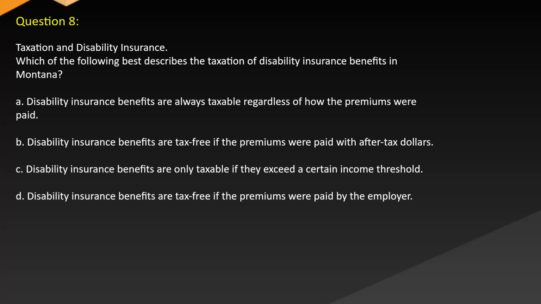Question 8. Taxation and disability insurance. Which of the following best describes the taxation of disability insurance benefits in Montana? A. Disability insurance benefits are always taxable regardless of how the premiums were paid. B. Disability insurance benefits are tax-free if the premiums were paid with after-tax dollars. C. Disability insurance benefits are only taxable if they exceed a certain income threshold. D. Disability insurance benefits are tax-free if the premiums were paid by the employer.